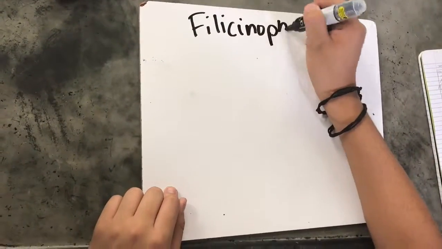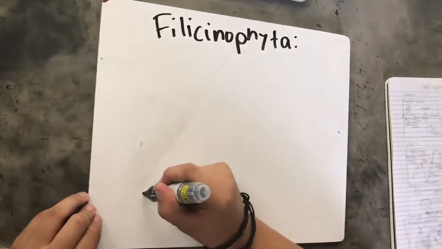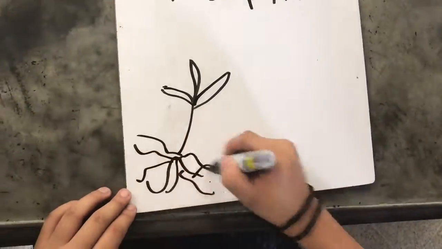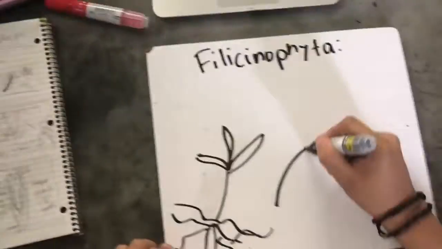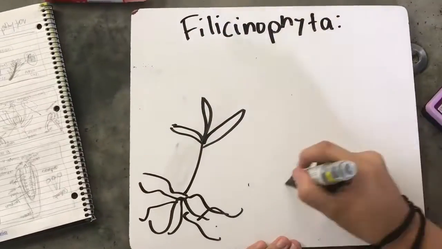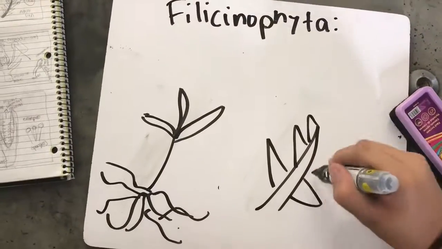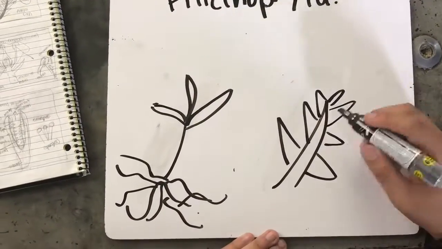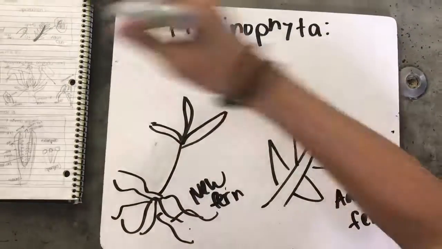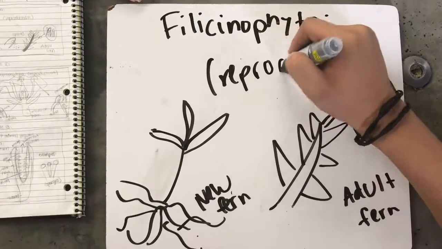Pteridophyta. This drawing shows its reproduction. First we have a new fern, then the fern spores and an adult fern is created. They also have roots, stems, and leaves, and possess internal structures. Because of woody tissue, some tree ferns grow to 5 meters in height. Some have fibrous roots, and others produce an underground stem called rhizomes. They reproduce by producing spores. They have a vascular system. Some examples are club mosses, horsetails, and ferns.